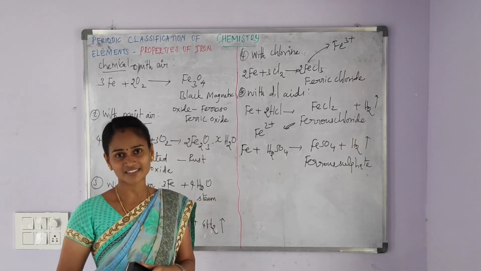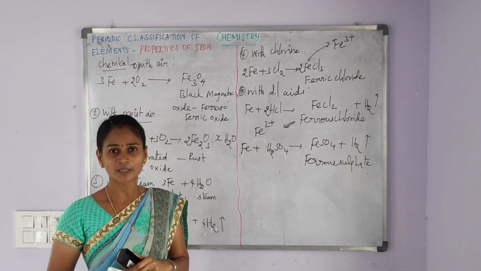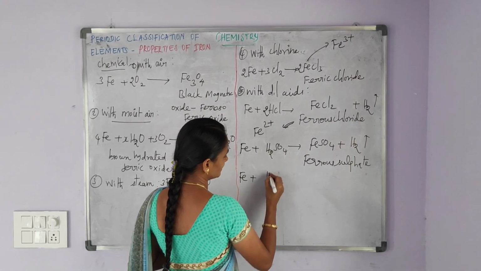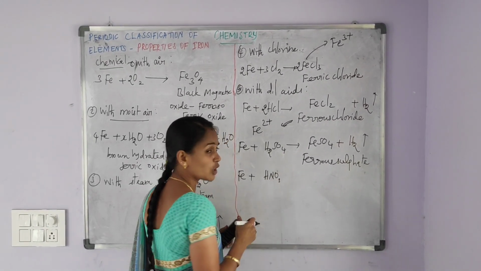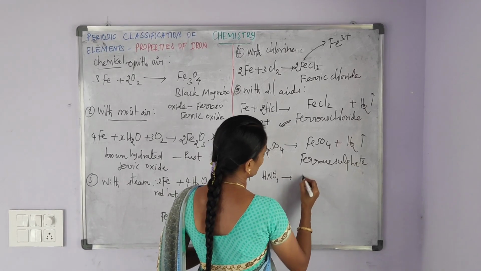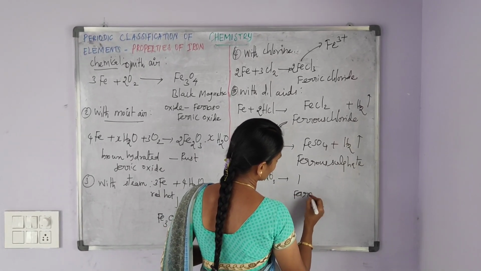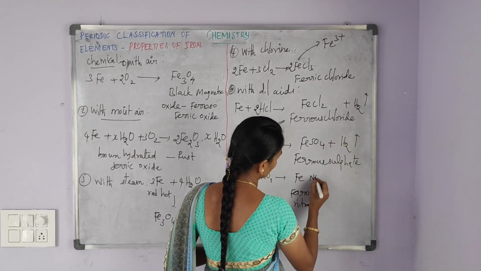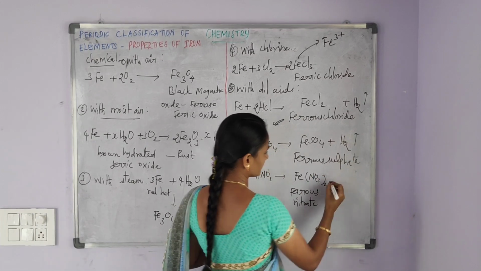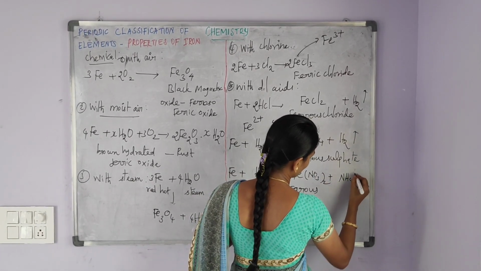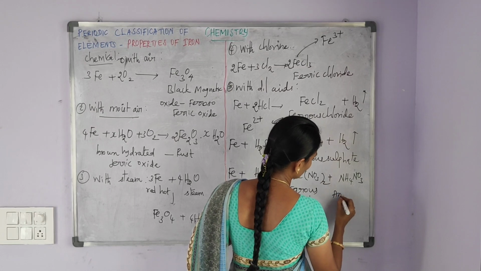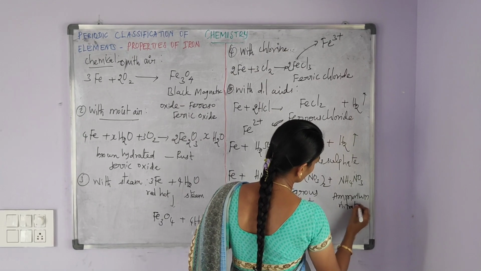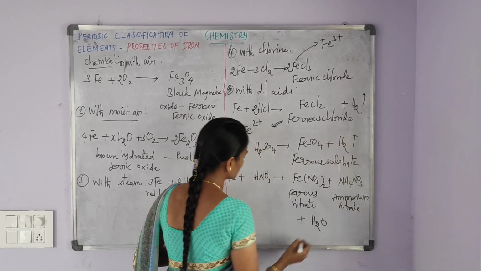It forms ferrous nitrate, Fe(NO3)2, along with ammonium nitrate, NH4NO3, and water molecule, H2O.